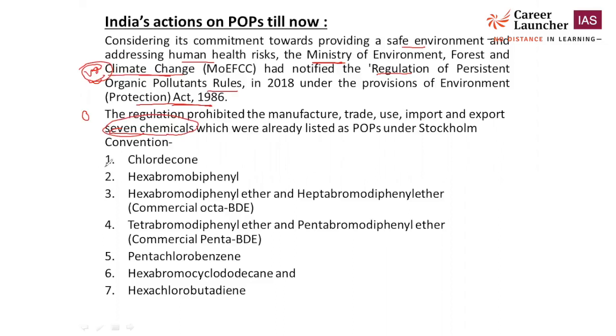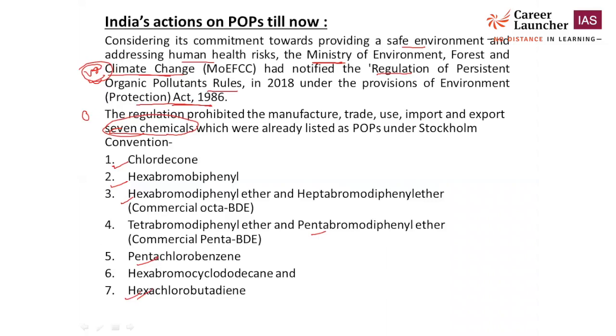Okay, what are the 7 chemicals? The first is chlordecone. The second is hexabromobiphenyl. The third is hexabromodiphenyl ether and heptabromodiphenyl ether. The fourth is tetrabromodiphenyl ether and pentabromodiphenyl ether. The fifth is pentachlorobenzene, the sixth is hexabromocyclododecane, and the seventh is hexachlorobutadiene. So a total of 7 chemicals are listed under the Stockholm Convention by the Indian government.